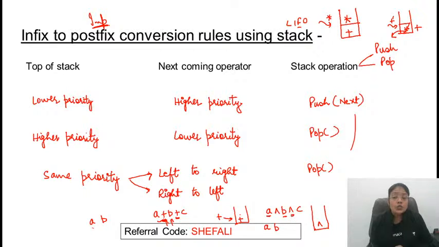Now exponential is coming up. Both have the same priority, associativity is right to left. Which one will be given the preference? Obviously this one. So this means that this needs to be evaluated first. If this needs to be evaluated first, then this operator cannot be popped out. This means that if you need to pop it out first, then first of all you need to push it in the stack. Correct? So it will be the push operation.